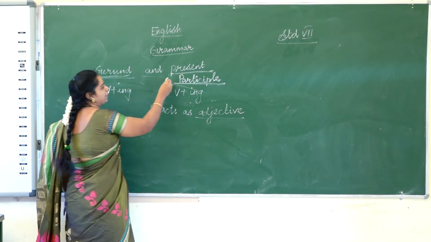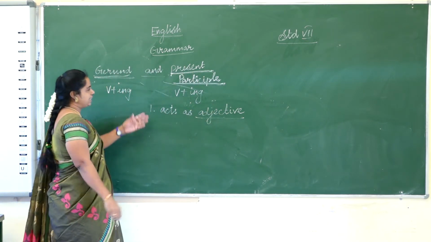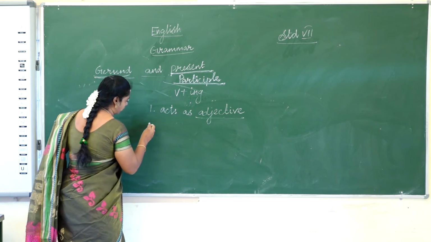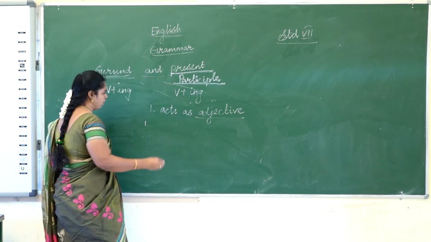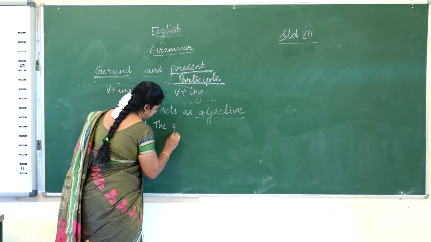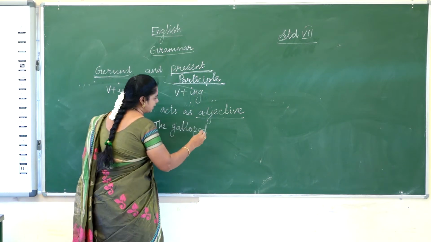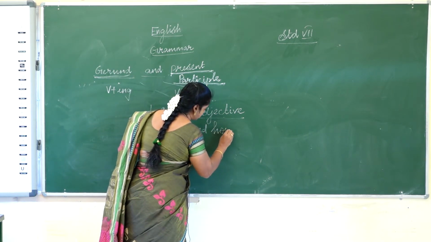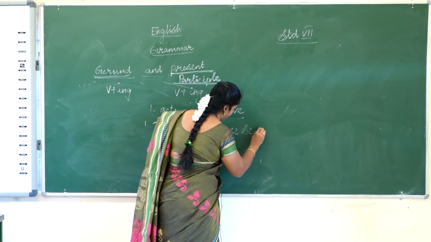So when the present participle acts as an adjective, we can say that is present participle. For example, the galloping horse scared the child.